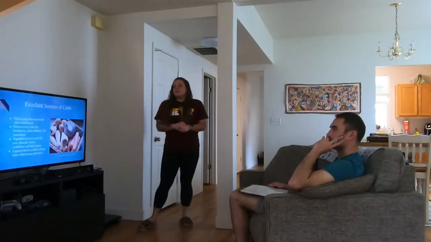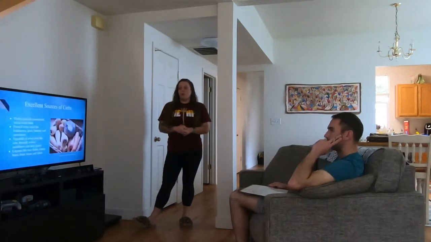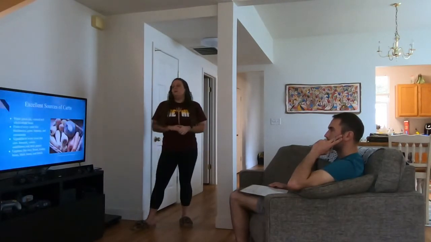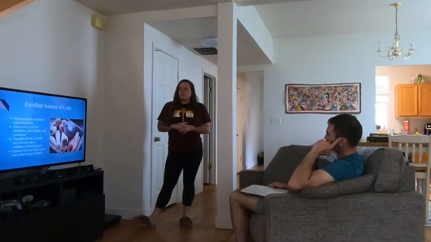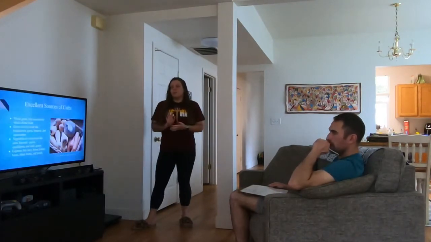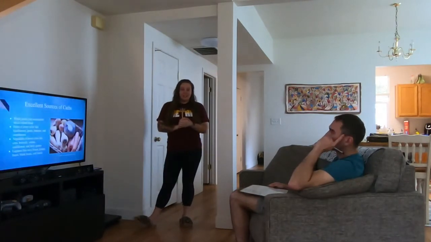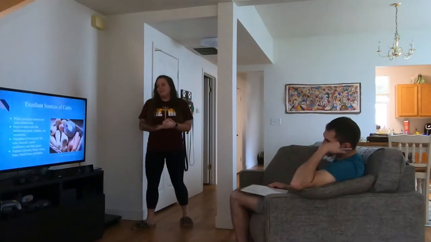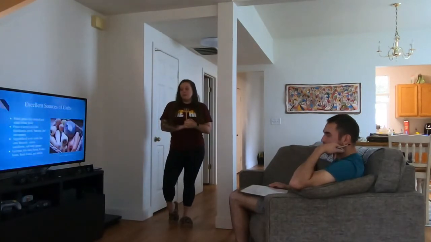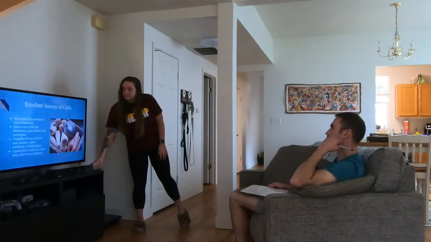All right, some excellent sources of carbs for your diet. When you're planning meals, you want to look for whole grains like oatmeal or whole wheat bread. And you want to eat fruits of every single color, and same for your vegetables. So that looks like raspberries, strawberries, bananas, blueberries, broccoli. Am I forgetting anything? Carrots. That's another color. You also want to look for legumes, and that covers navy beans, kidney beans, black beans, lentils, chickpeas, everything.